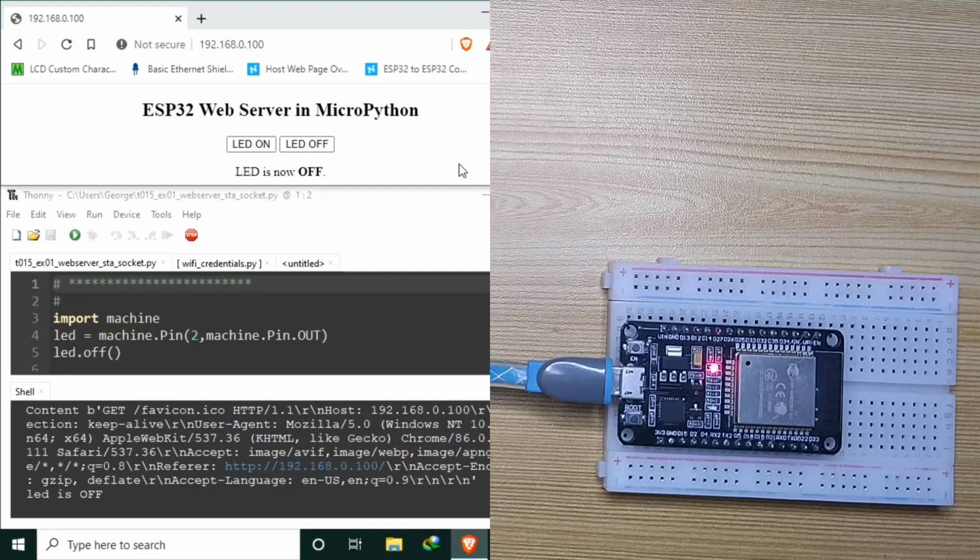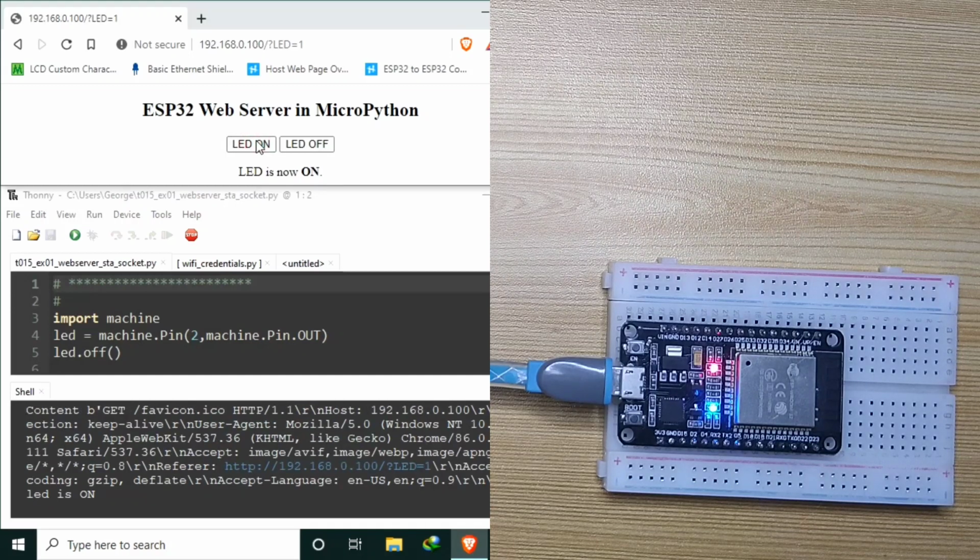Now my computer will serve as a WebSocket client. You may use any web browser of your choice. I will just use a Brave browser. Another thing is to make sure that the ESP32 and the client are on the same Wi-Fi router connection, or else this setup will not work. In this page, we can control the state of the LED by clicking the LED on.